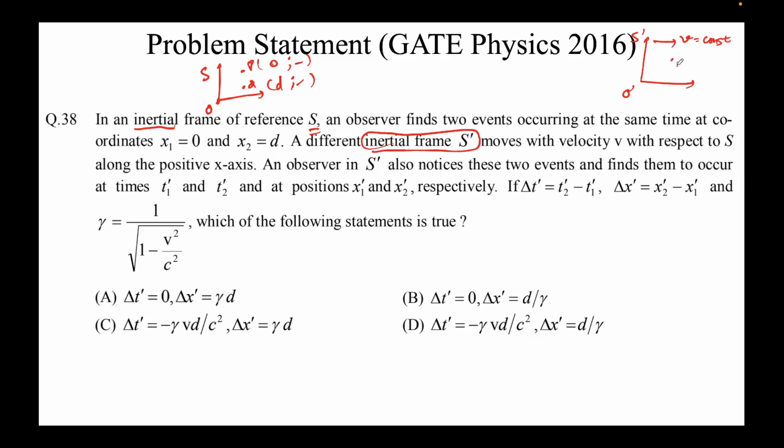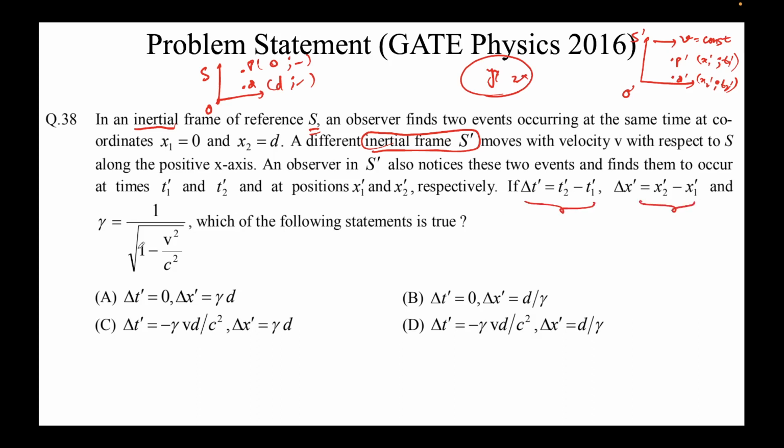So let's say first is P prime, it's Q prime. What are the coordinates? We don't know. Let's say it is x1 prime and time is t1 prime, x2 prime, time is t2 prime. Again, I am ignoring y and z. Why am I ignoring y and z? Because the motion is only in the x direction, so it's a one-dimensional problem, so to speak, right? And the coordinates are given as t1 prime, t2 prime, x1 prime, x2 prime, which I have written here, and also delta t prime is t2 prime minus t1 prime. This is the nomenclature we follow.